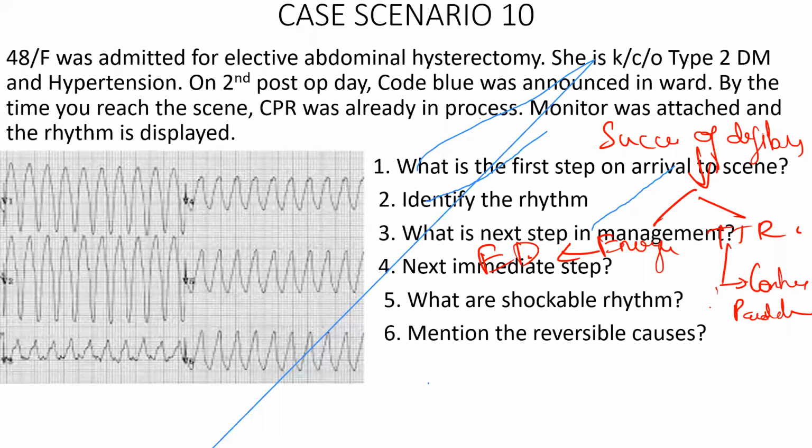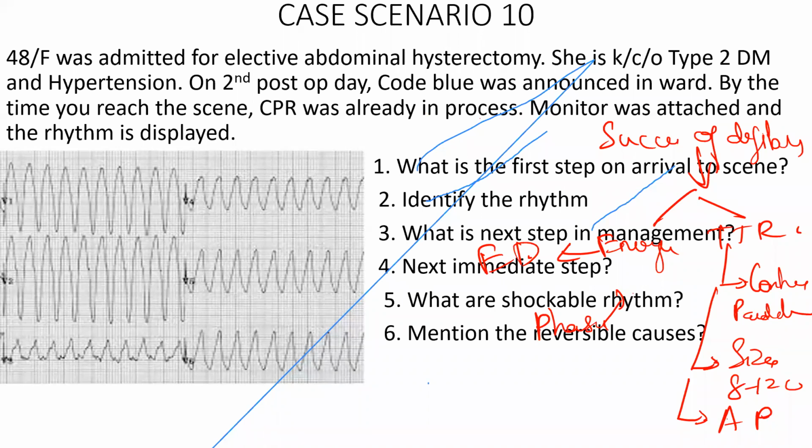The second factor affecting transthoracic resistance is the size of the paddles. You should use a minimum 8 to 10 centimeter paddle size for an adult. Then the direction of the current: in the anteroposterior direction, with paddles anterior and posterior, the chance of defibrillation is very good. Then the phase of respiration: expiration has a more successful chance than inspiration, particularly if you're cardioverting the patient.